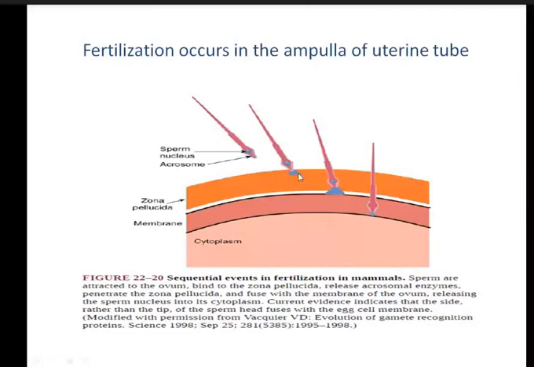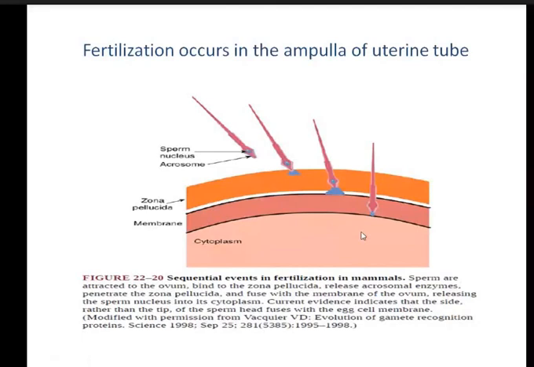Then they will dissolve the granulosa cells, and they will bind to the zona pellucida, ZP3, and ultimately they will penetrate using the acrosin enzyme. This is the acrosin enzyme, a very important enzyme, and ultimately it reaches the ovum, and the nucleus will go inside. Only the nucleus of the sperm will enter, the male pronucleus. This is the pronucleus of the sperm, and the pronucleus of the ovum is there. They will fuse. Am I clear?